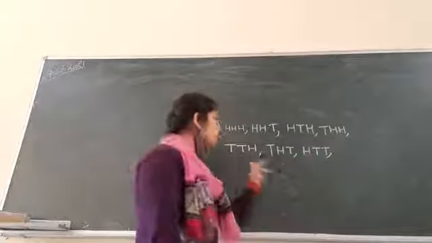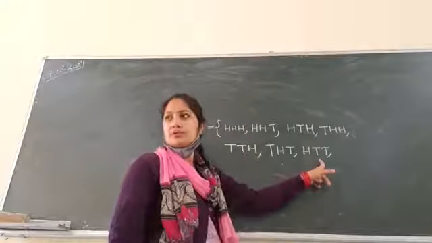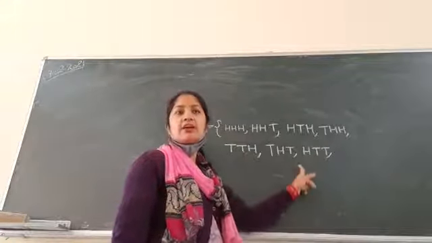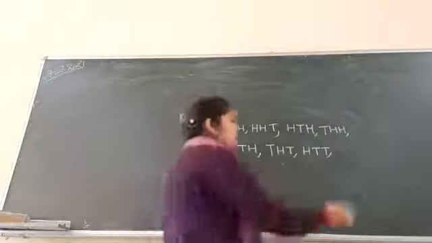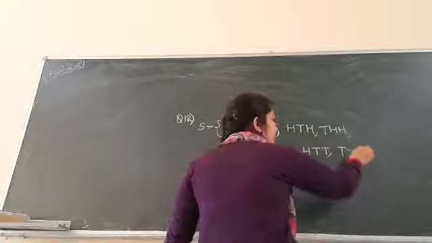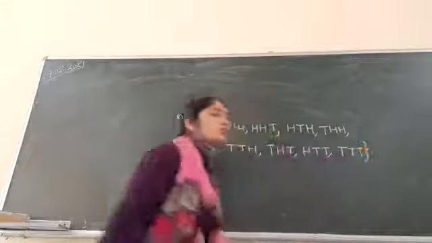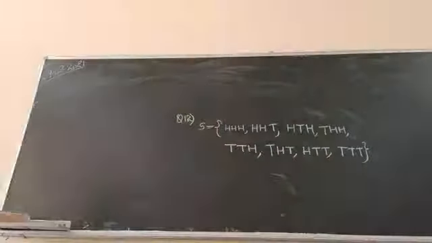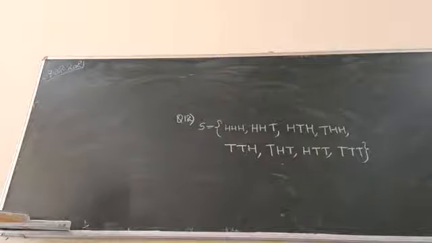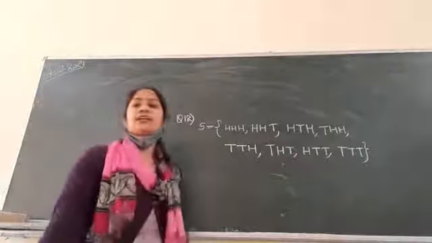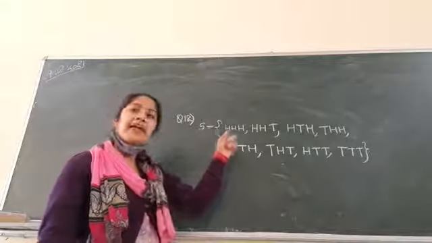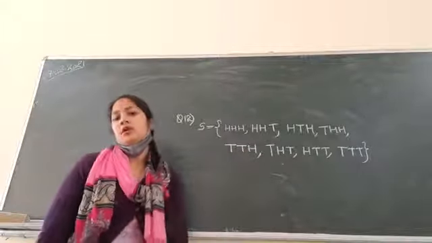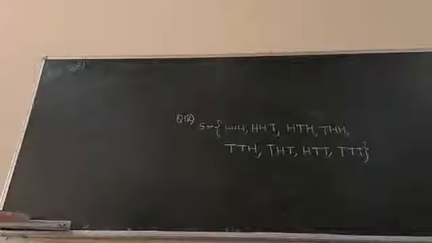In these 3 cases you were having 2 tails. Now we will have a case with 3 tails. Tail tail tail, curly bracket close. So these are the possible outcomes when you toss 3 coins simultaneously. So how many outcomes are here? 8. Clear? Okay.